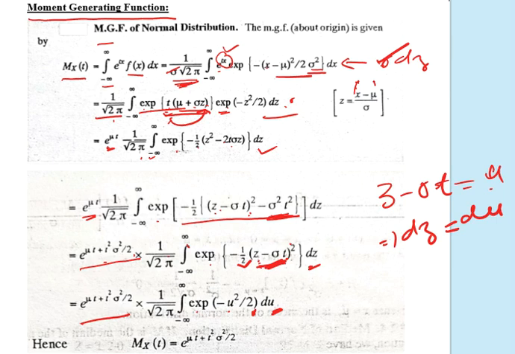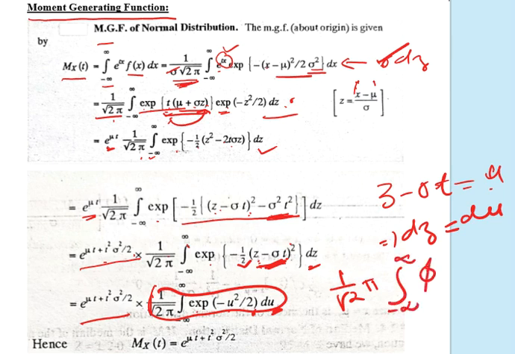Now this is nothing but in the form of the standard normal variate. This standard normal variate is 1 by root over twice pi integrated from minus infinity to plus infinity of the function phi of z dz, which is equal to 1, because we are integrating the entire function from minus infinity to plus infinity, so the total probability is 1.